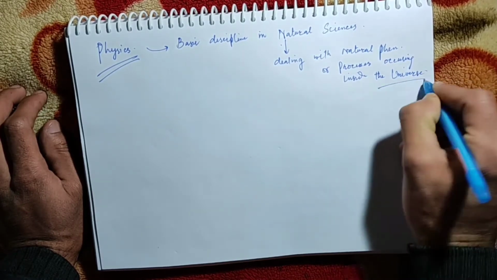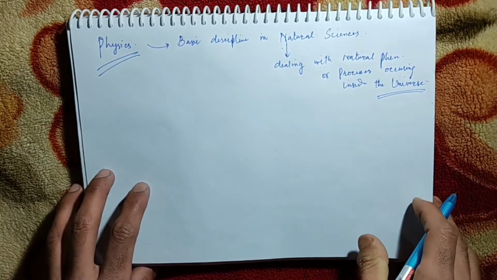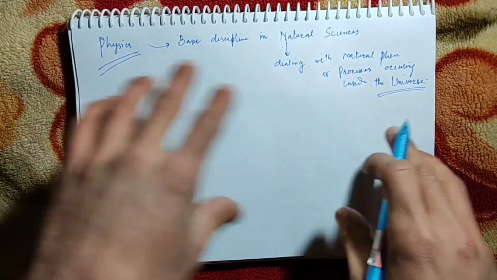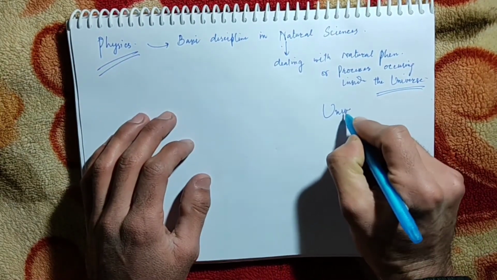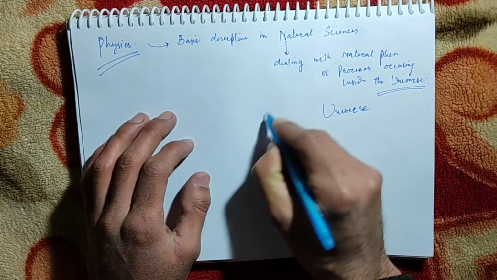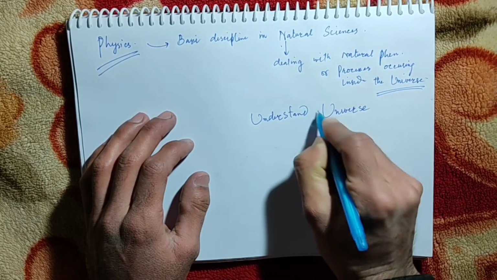This term will come again and again, the universe. So I told you earlier that we have to study physics actually to understand the universe.